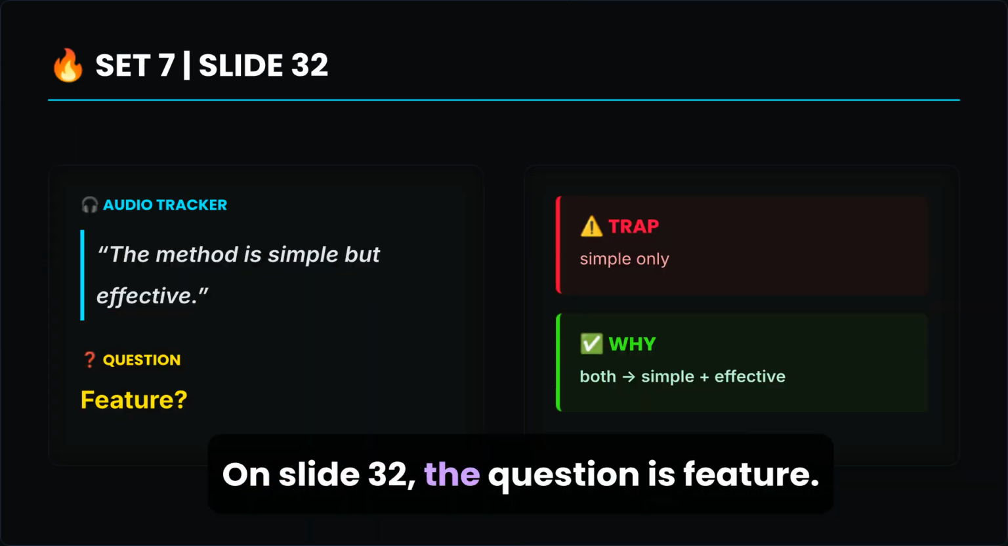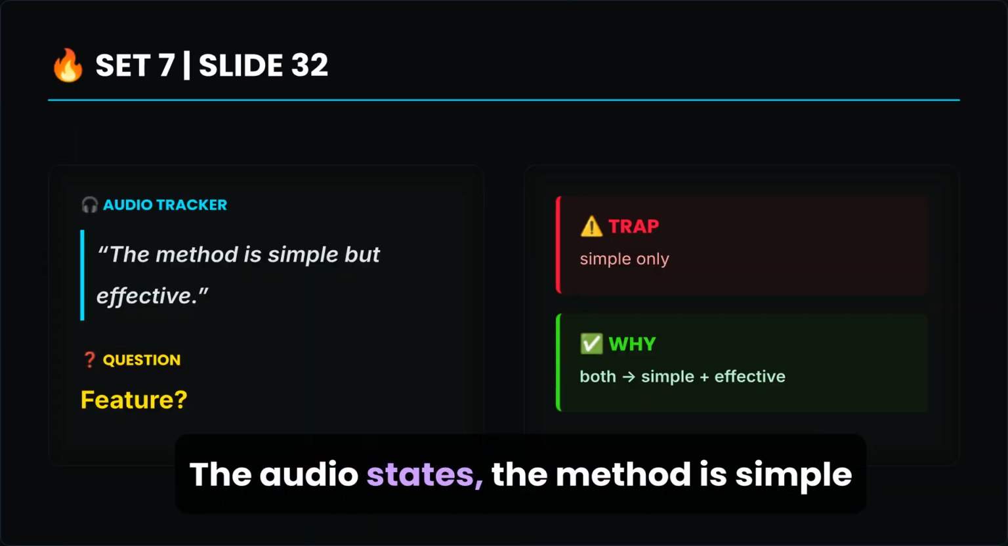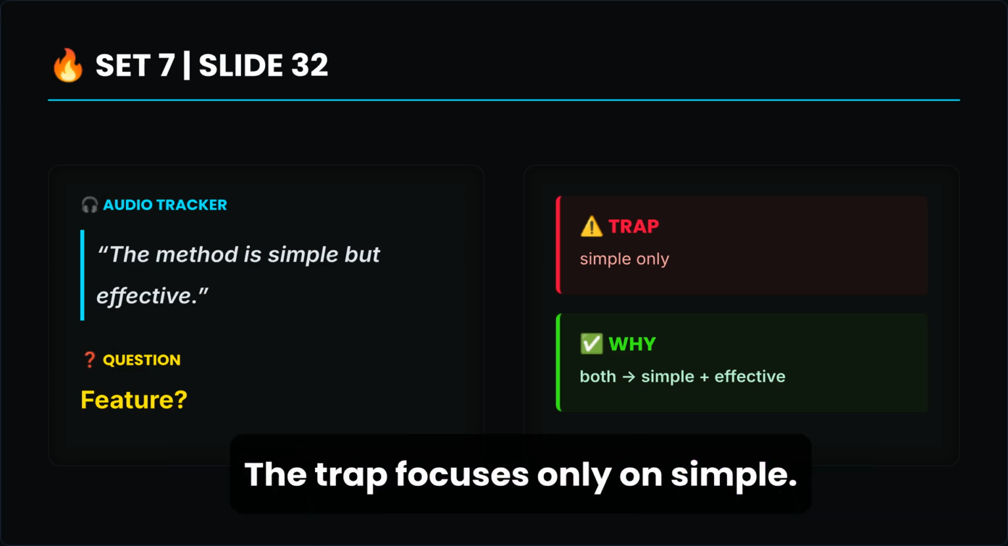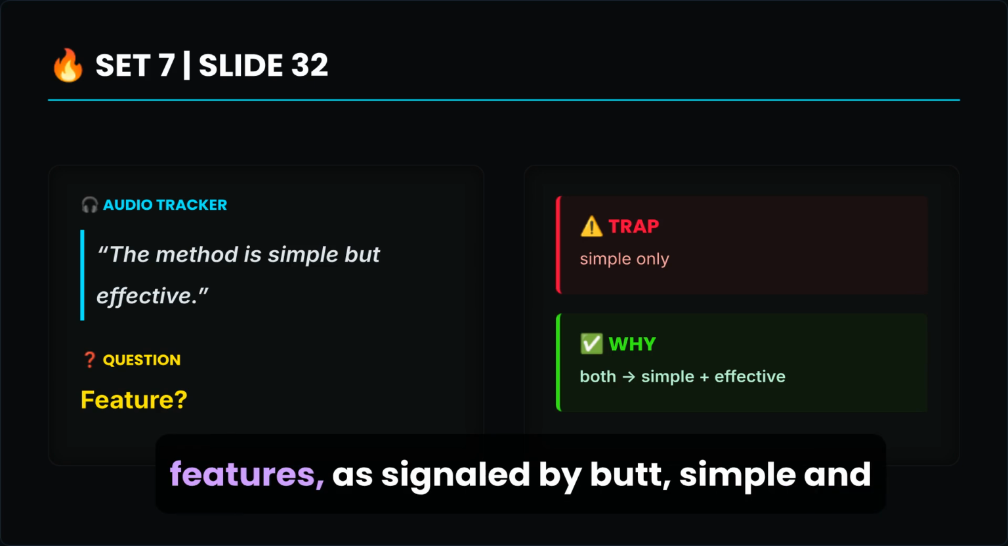On slide 32, the question is feature? The audio states, the method is simple but effective. The trap focuses only on simple. The correct answer includes both features, as signaled by but, simple and effective.